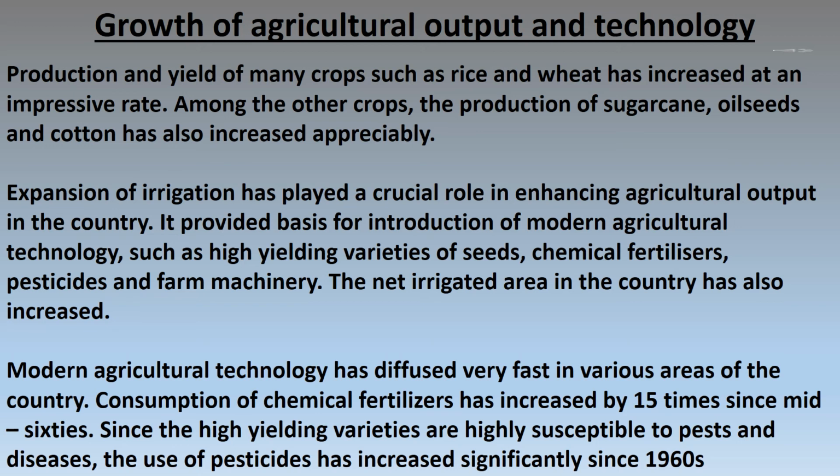Modern agriculture technology has diffused very fast in various areas of the country. Consumption of chemical fertilizers has increased by 15 times since mid-60s. Since the high-yielding varieties are highly susceptible to pests and diseases, the use of pesticides has increased significantly since 1960s.